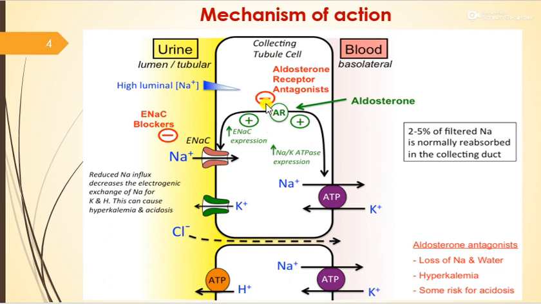This antagonist binds to the mineralocorticoid receptor, blocking the action of aldosterone on gene expression, and aldosterone is the primarily important hormone which is required to retain sodium and excrete potassium in the kidney. So aldosterone antagonist causes the loss of sodium and water, and that causes retention of potassium, that means it causes hyperkalemia, and that's why there is some risk of acidosis.